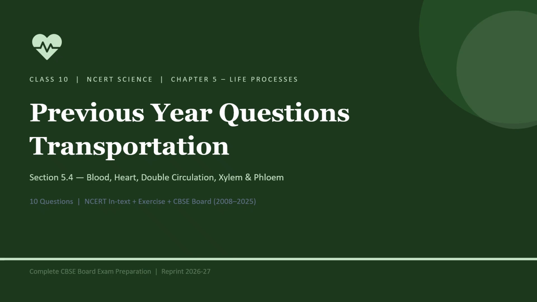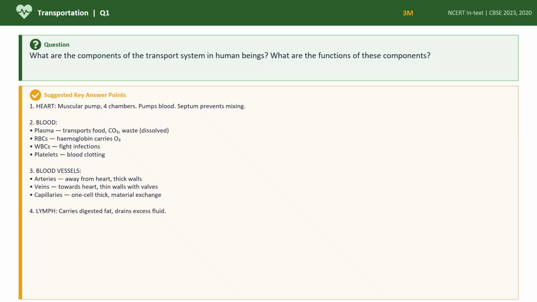Today we are going to see class 10, chapter 5, life processes. In that we are going to see transportation, previous year questions. Here, as I mentioned in the before videos, I have given the marks. There is 1 mark, 2 mark, 3 mark or 5 mark question, and also in which year it has appeared. So you can go through this, children, which year it has appeared, or if it is an NCERT book question also. So everything I have written here, go through.